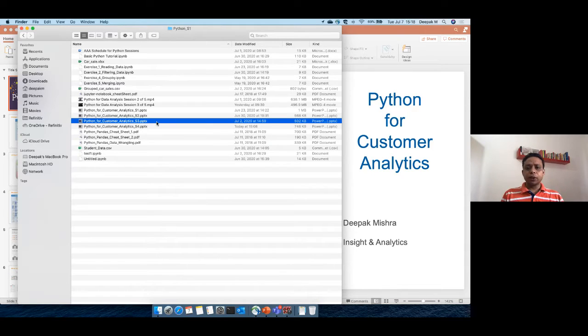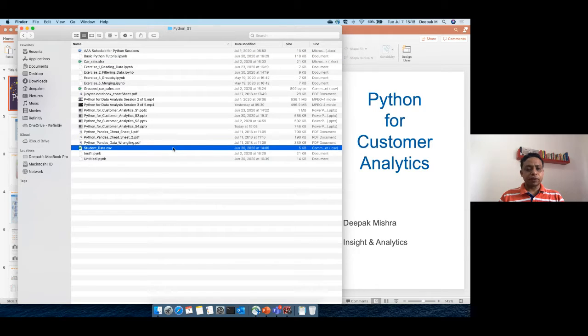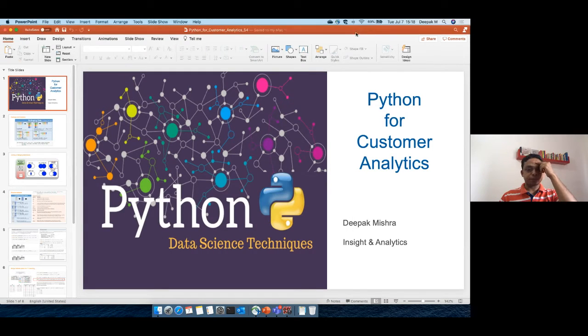We also learned a new technique, group by, wherein we can generate summary statistics by different groups or different variables which are categorical in nature primarily, and take that output to a CSV file or an Excel file. We have also read two kinds of data. One is the car sale data, which is an Excel file. Another is student data, which is in a CSV file. Today we'll learn something different, something more advanced, which is merging two data sets. That is the topic for today.